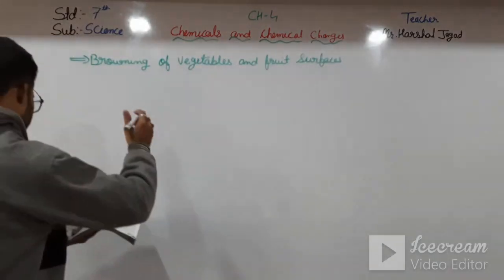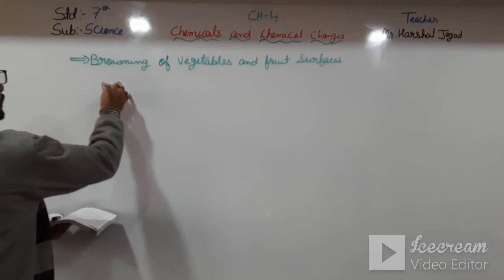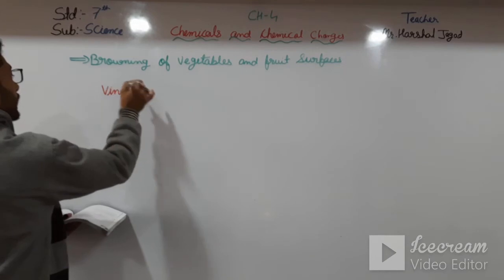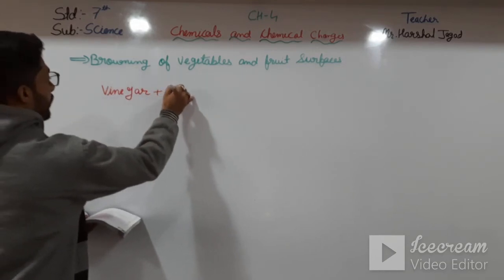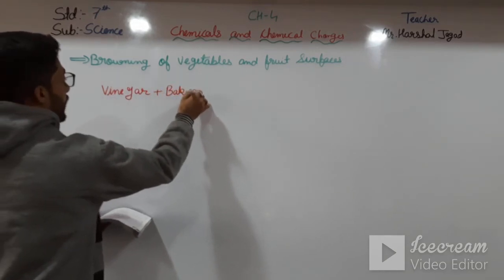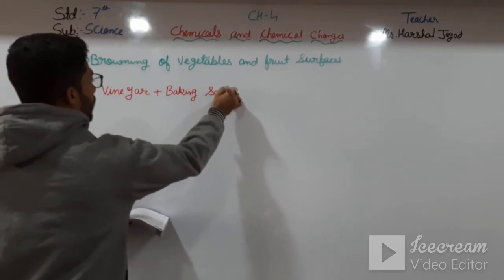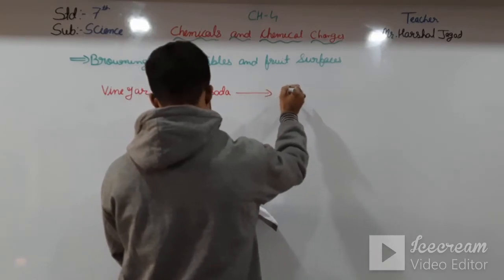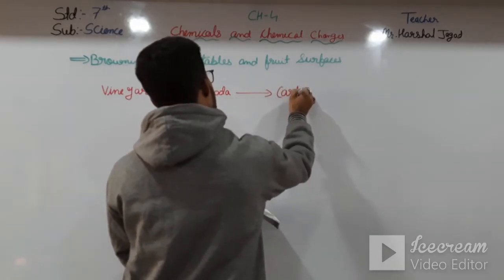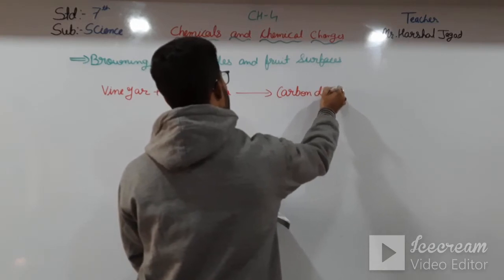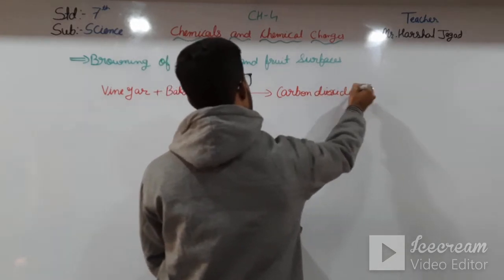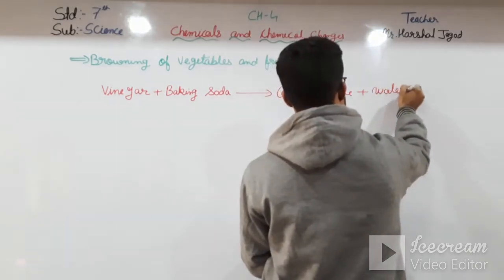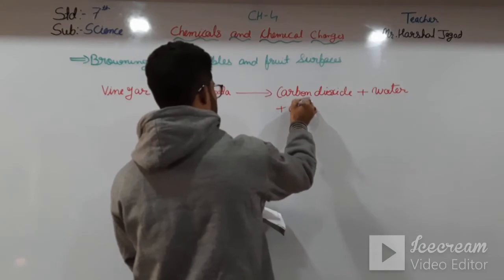So that is: vinegar plus baking soda gives carbon dioxide plus water plus other substance.